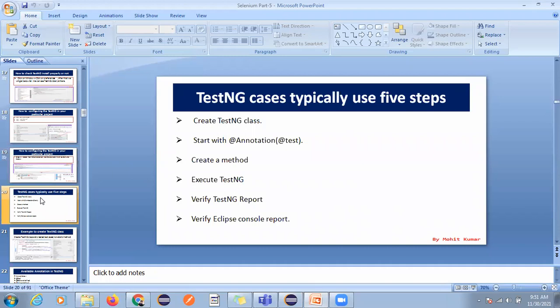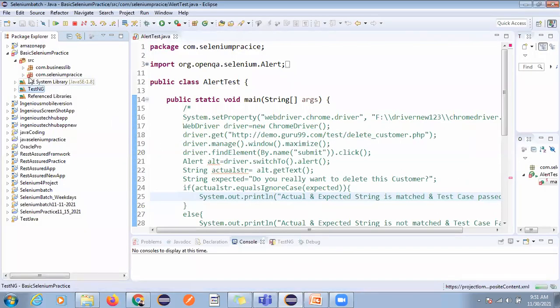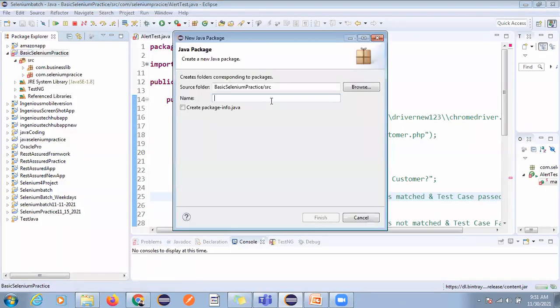Okay, so now how to create this TestNG case. TestNG cases typically have 5 steps: create a TestNG class, have the annotation, create a method, execute the TestNG, verify the TestNG report, and verify the Eclipse console report. So here I'm going to create one package dot testng.